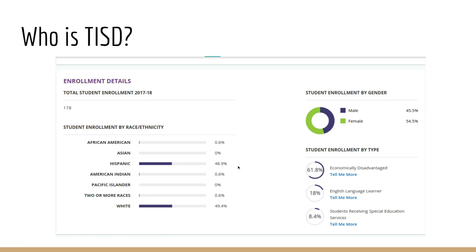We do have a very high population of Hispanic students, which is above the state average at this time. We also have a large percentage of economically disadvantaged students, and that percentage is currently about 4% above the state average.